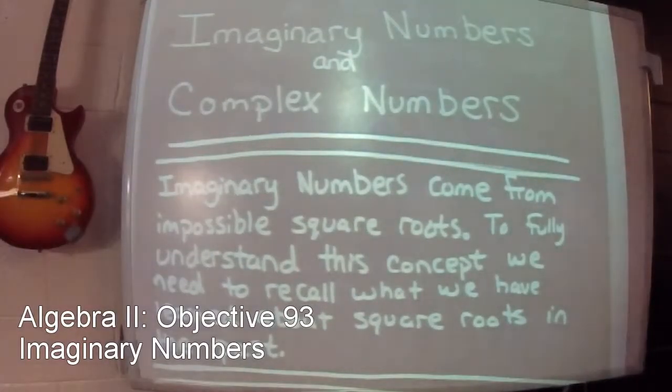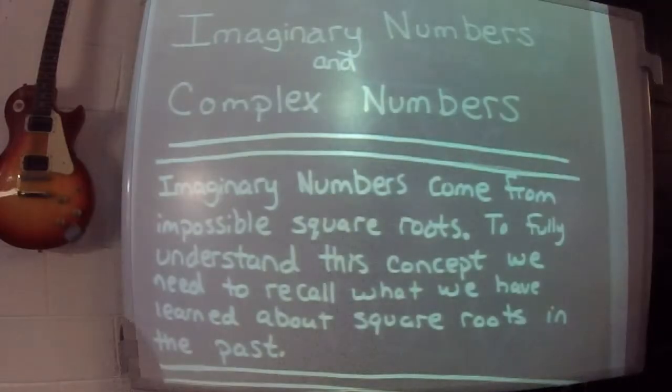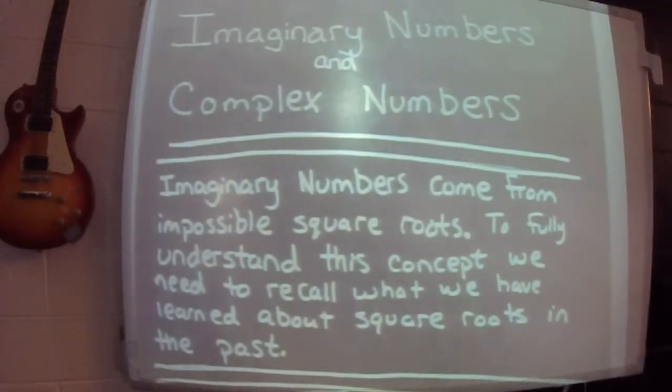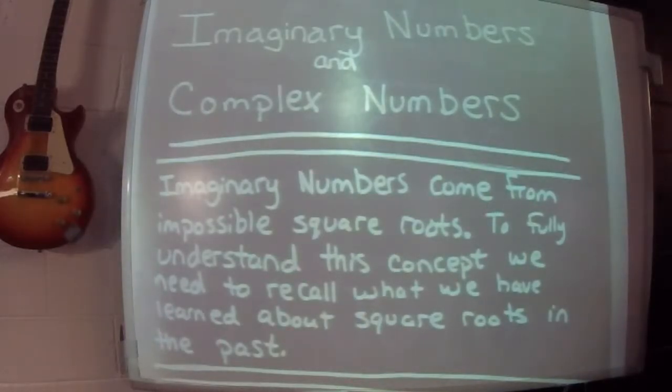Okay, so here we are on Objective 93, and it's a good day for 93 because it's Monday, and it's a new chapter. So what we're looking at is imaginary and complex numbers. Now, earlier in the year, we classified numbers, and we said everything that you've ever known is real, whether they're rational or irrational. You can't just go throwing imaginary numbers in real math. Well, all of a sudden you've gone to a point in Algebra 2 where now it's going to be imaginary. Just imagine that it's there.